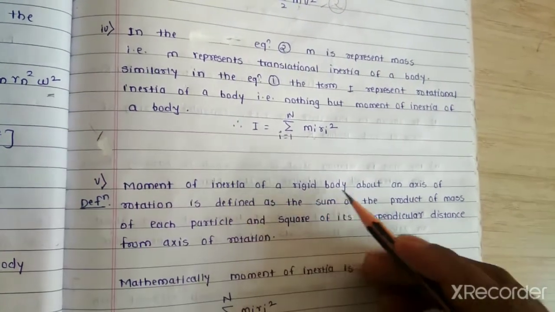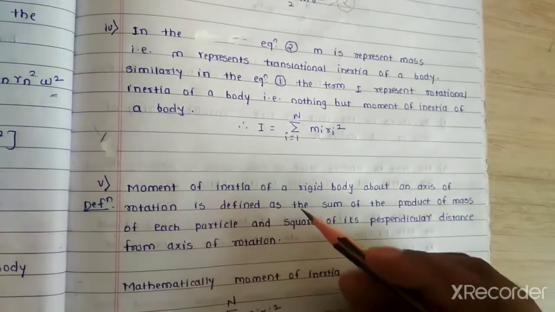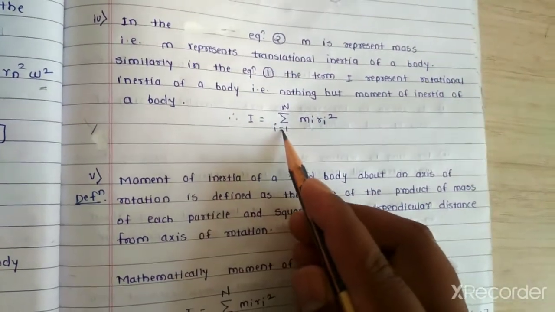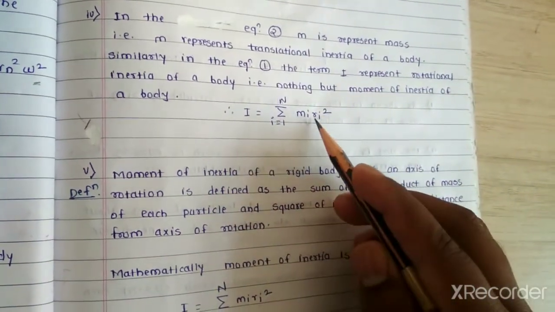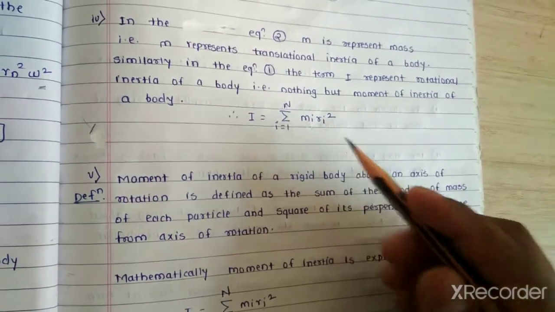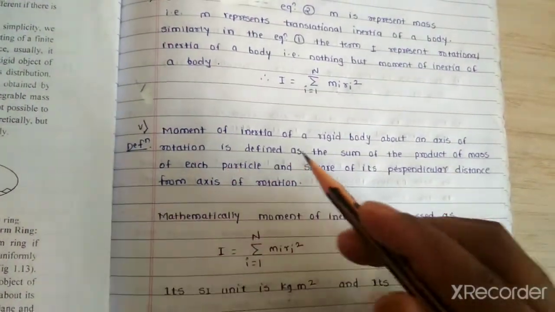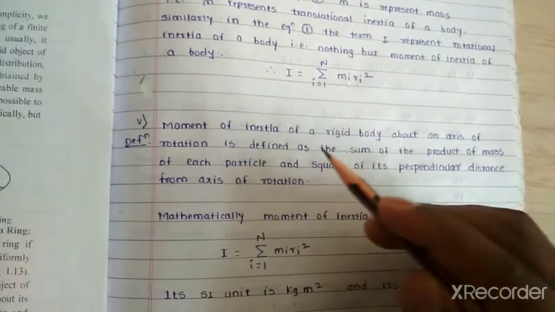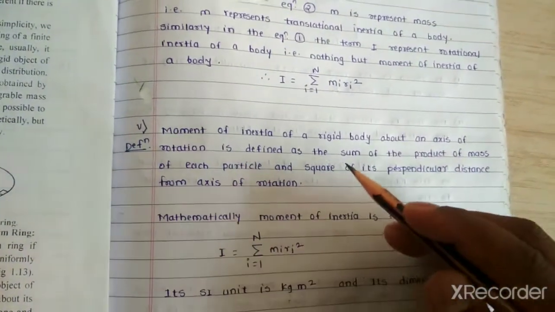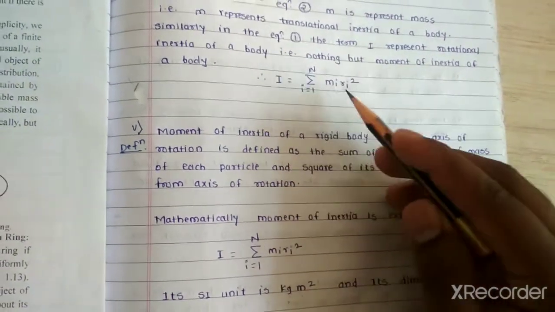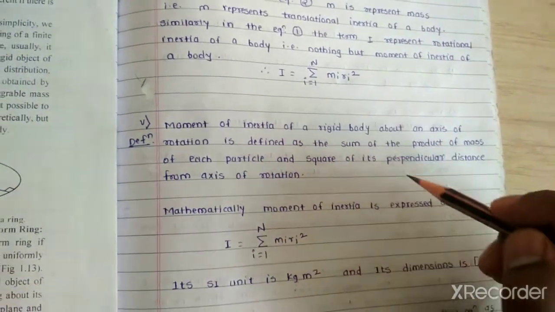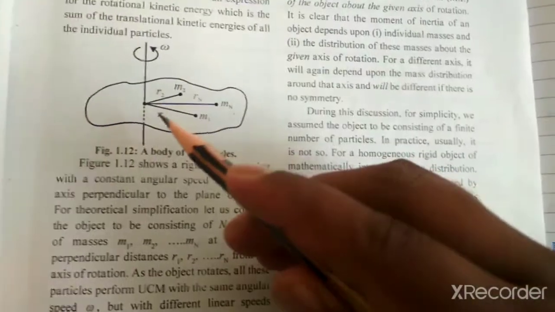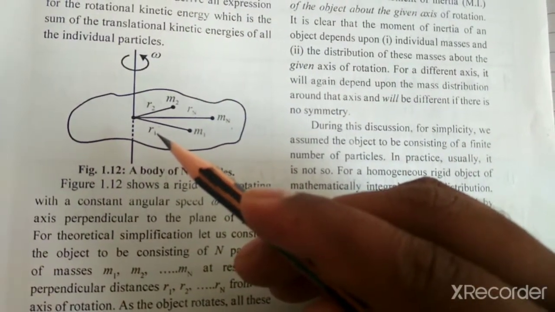The moment of inertia of a rigid body about an axis of rotation is defined as the sum of the product of the mass of each particle and the square of its perpendicular distance from the axis of rotation.